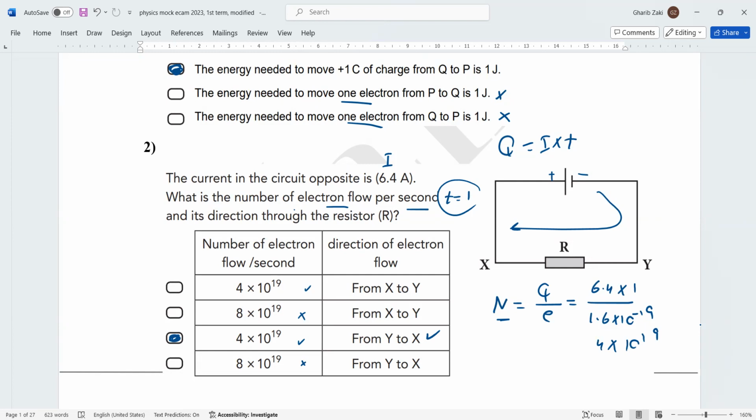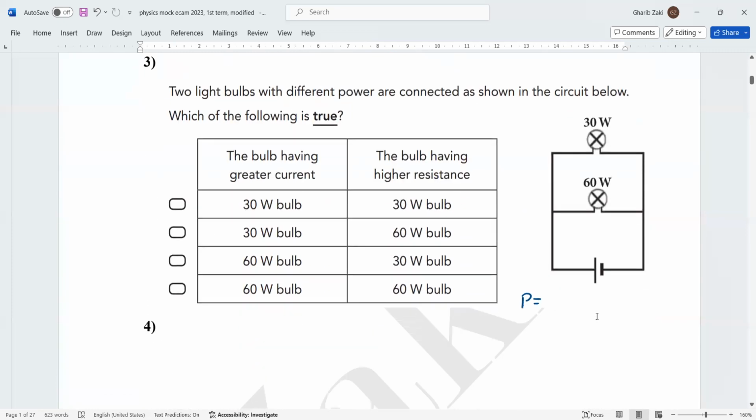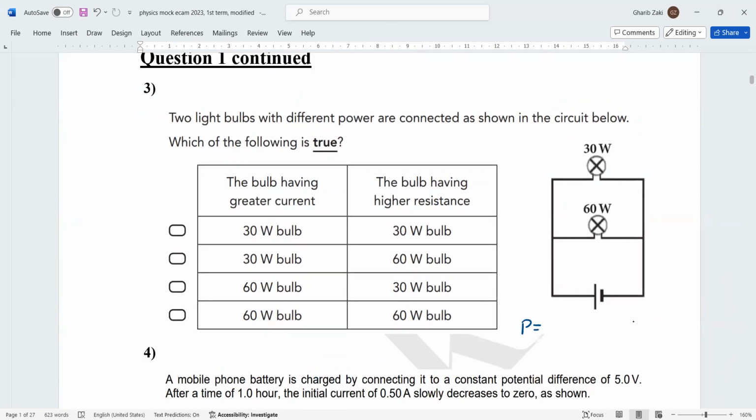So A or C are correct. The others are wrong. Now we talk about the direction. The direction of electron flow is from negative to positive. So the direction is from Y to X, not from X. So it's always negative to positive, right? Yes.